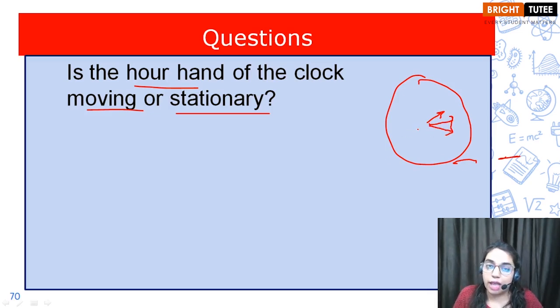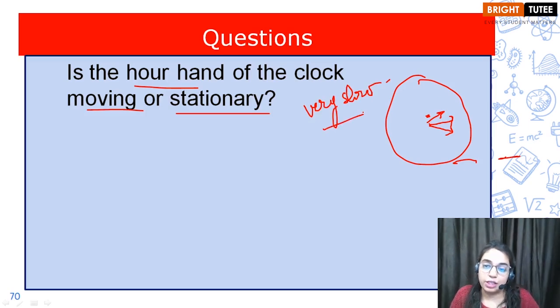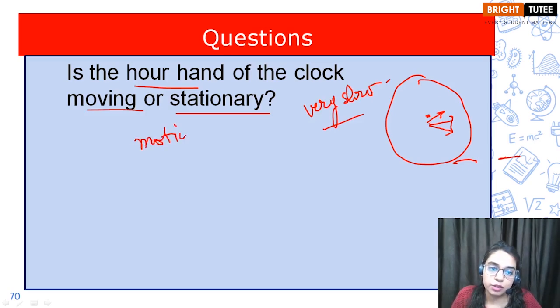What actually happens is the motion of this hour hand is very slow and you cannot observe it unless you observe it very, very carefully. Okay children, so we can say that this hour hand is also always in motion.